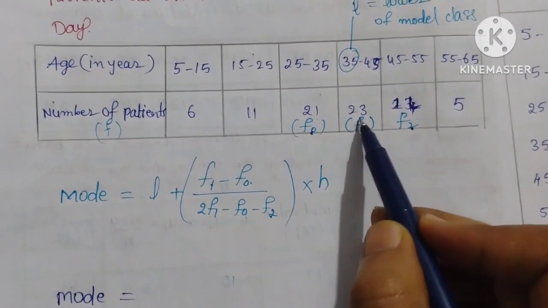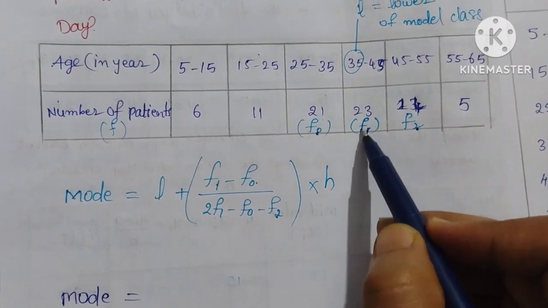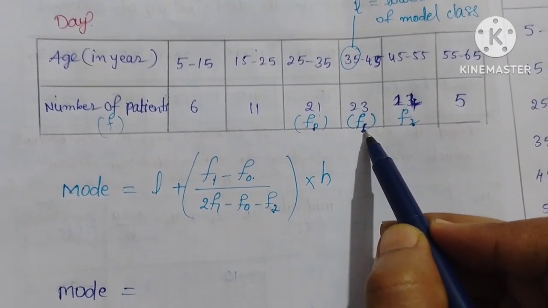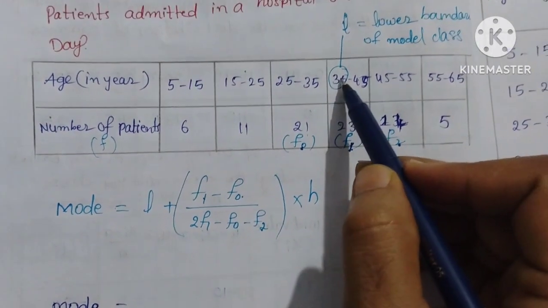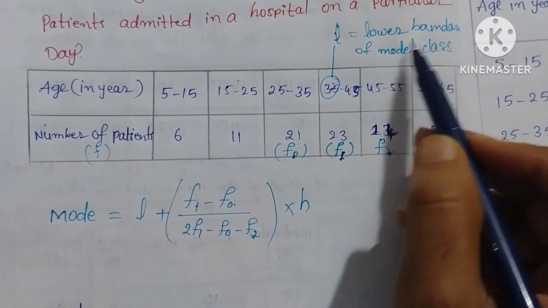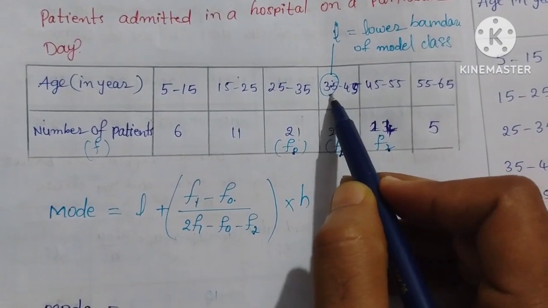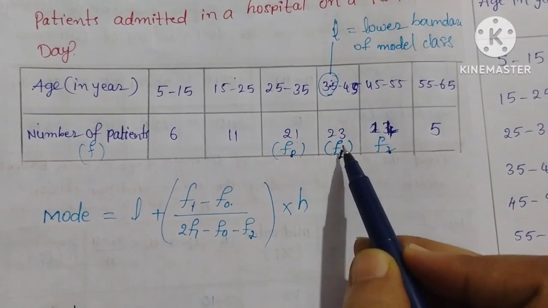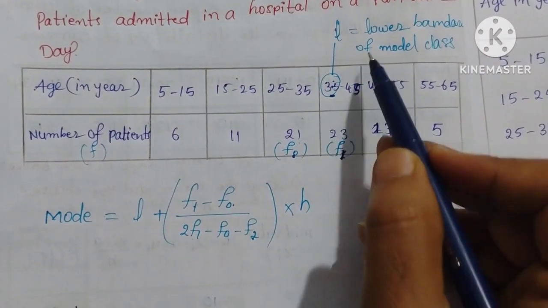Now come to the F1 frequency. The modal class frequency, 23, is F1. The corresponding lower boundary you have to take as the L value, the lower boundary of the modal class.